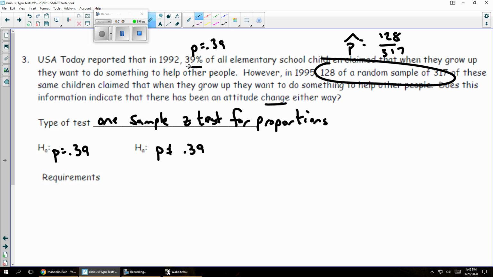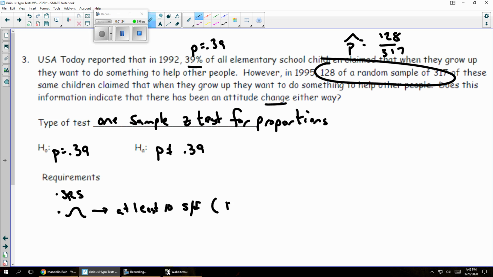The requirements, again, kind of glossing over them. I need to make sure that these kids are a random sample of kids. I need to make sure that I have a normal curve, which I get by having at least 10 successes and failures, which I do.